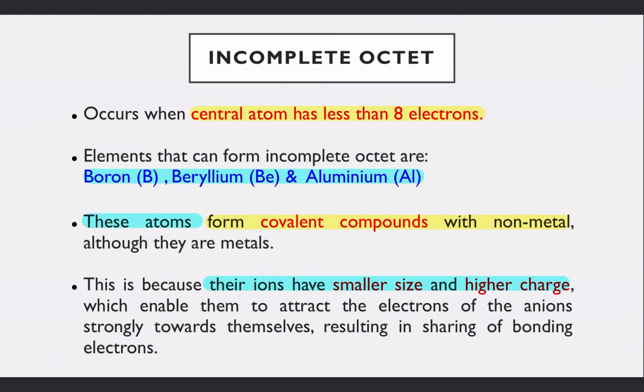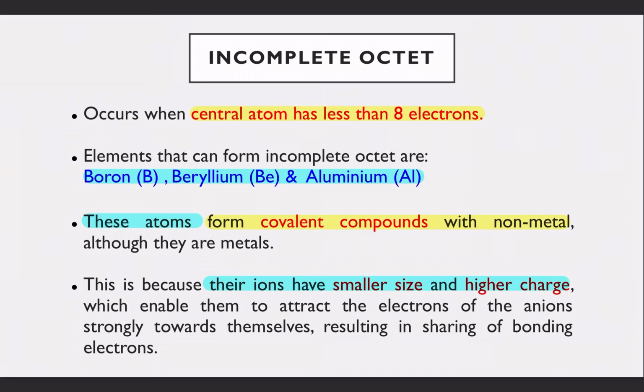Incomplete octet occurs when the central atom has less than 8 electrons. So the number of electrons is not equal to 8, but is less than 8. Elements that can form incomplete octet are boron, beryllium and aluminium. A way to remember is "bebal": beryllium, boron and aluminium. These 3 elements can have less than 8 electrons around them.